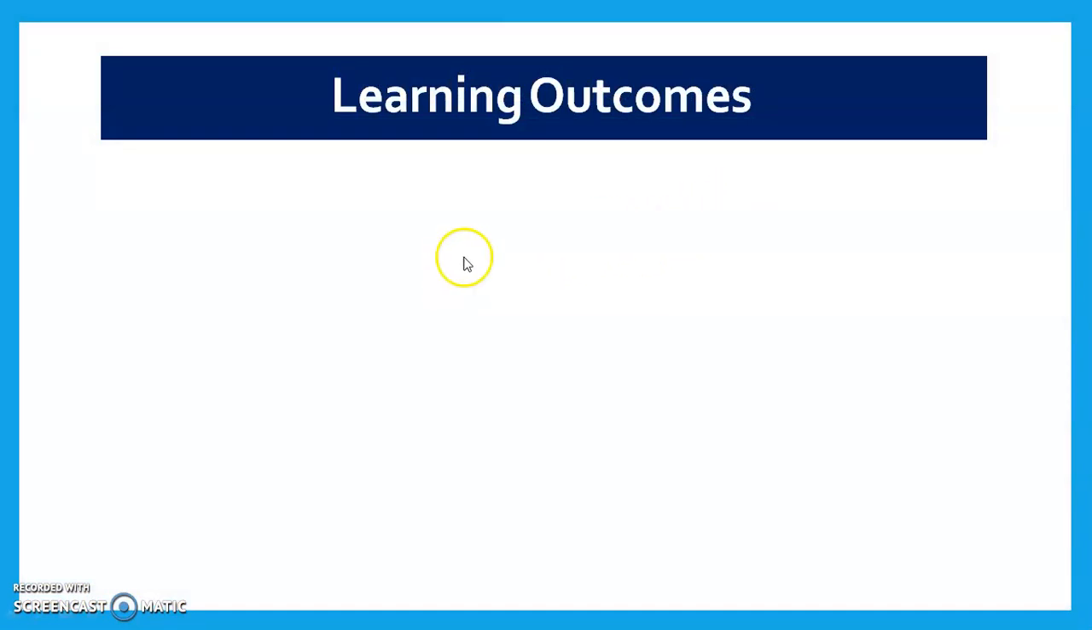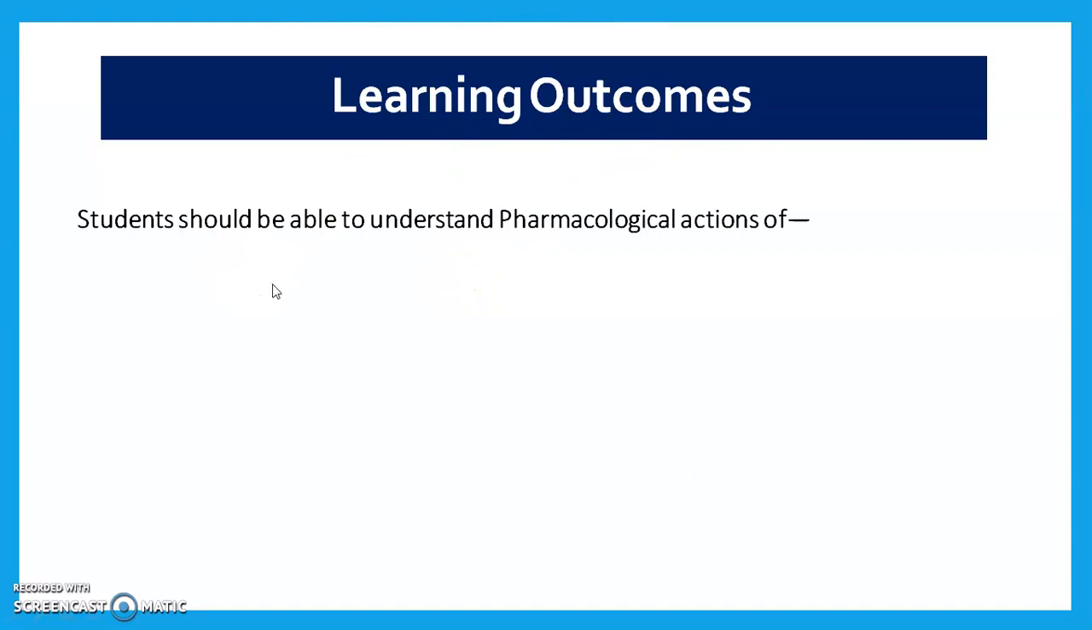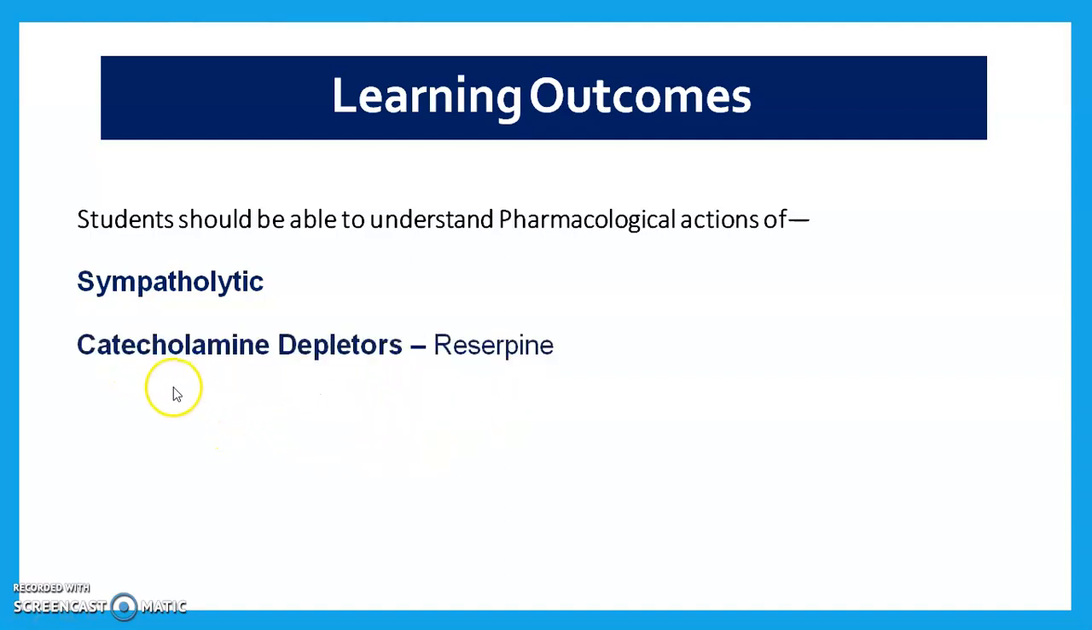Learning outcomes of today's session. After watching this video, students are able to understand the pharmacological actions of sympatholytic drugs. We see the catecholamine depleter reserpine, then methyldopa and its action, guanethidine and its action. Let's see.